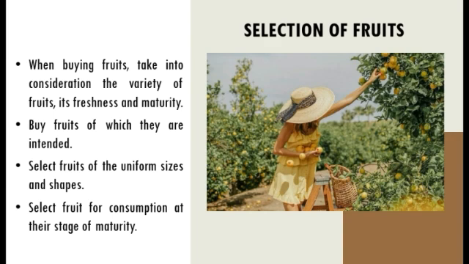Selection of fruits. When buying fruits, take into consideration the variety of fruits, its freshness, and maturity. First, see if the fruits developed in size and if color and texture are visible. Second, buy fruits for which they are intended. Third, select fruits of uniform sizes and shapes. And lastly, select fruits for consumption at their stage of maturity. These should be taken into account when purchasing ripened fruits.